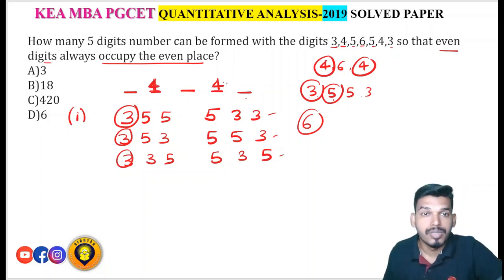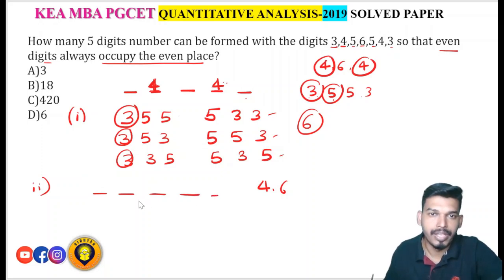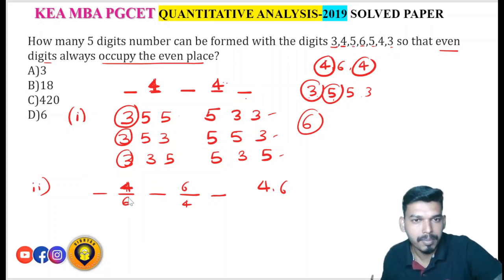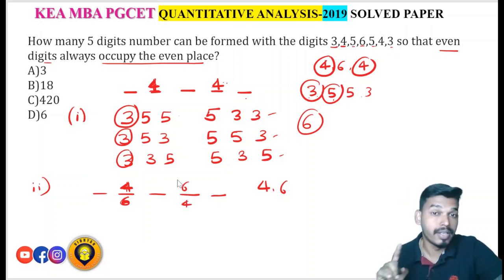Okay, so then comes the second case, that is by placing 4 and 6 in the even position. If I put 4 and 6 in the even position, you will get 2 cases. The first is 4 and 6 here, the second case will be 6 and 4 here. If I put 4 in the second place, the fourth place will be 6, and if I reverse this, I'll get another possibility: in the second place I place 6, in the fourth place I place 4. There are 2 ways you can arrange. Correct?